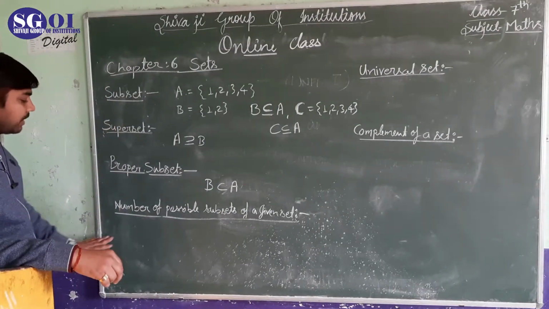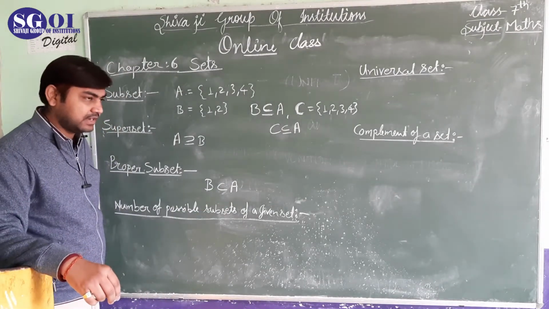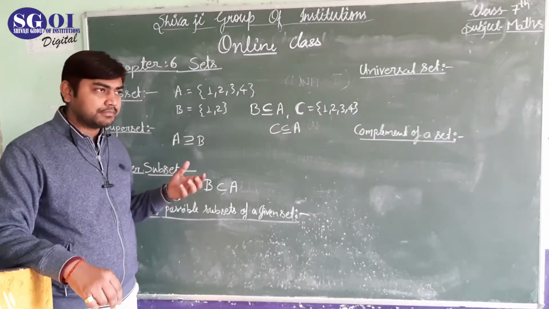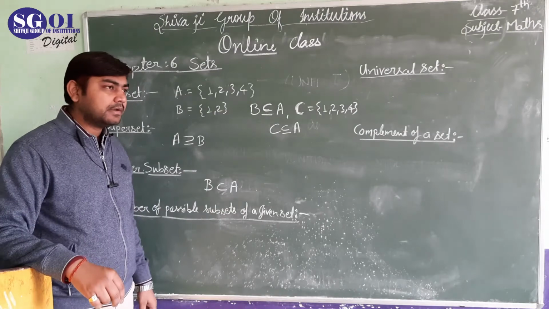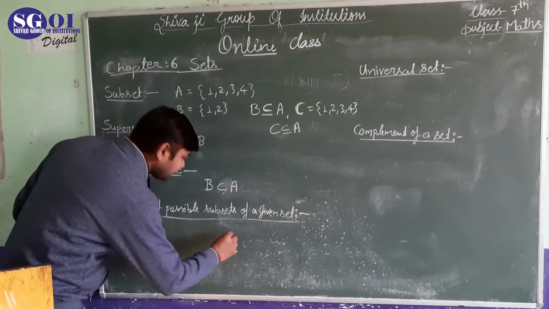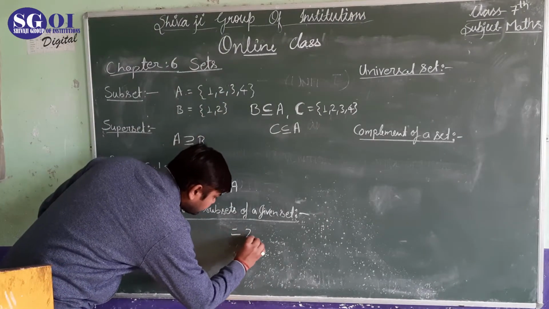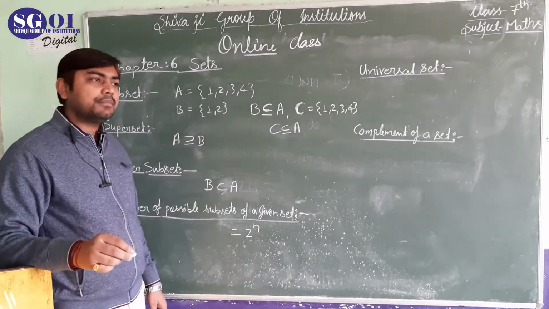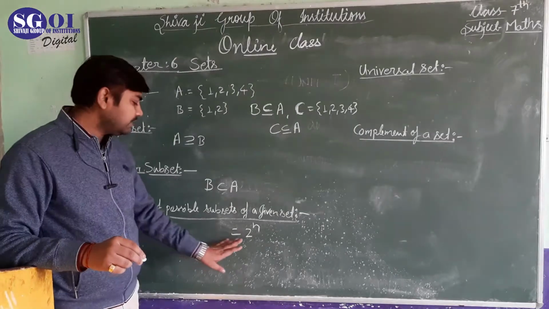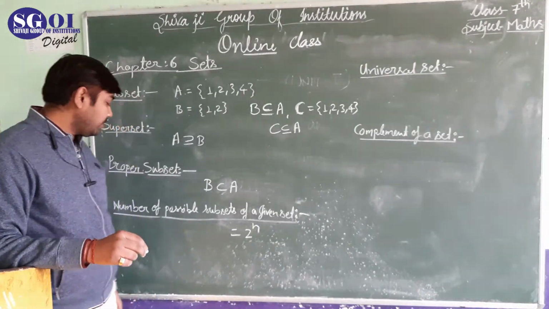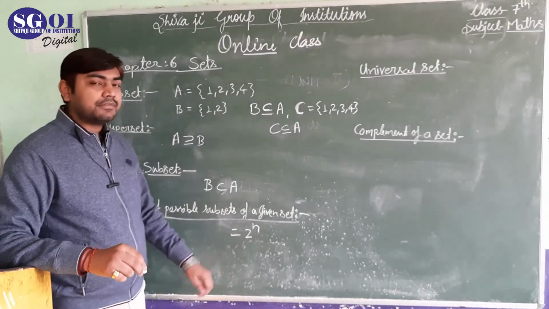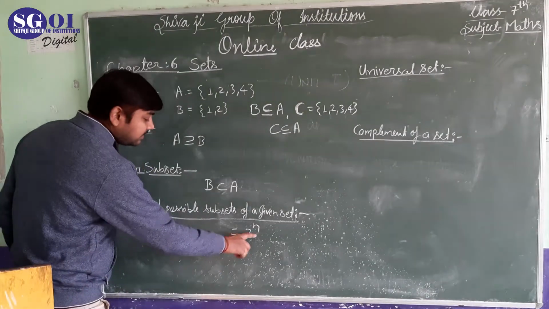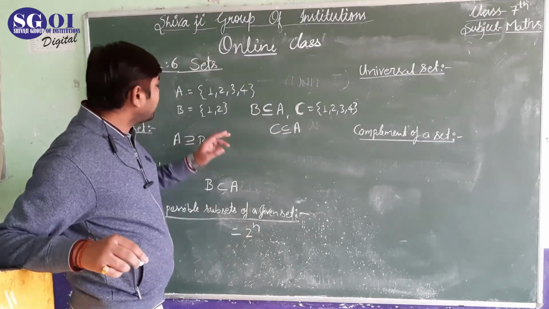Now, the number of possible subsets of a given set. There is a formula for finding the number of possible subsets: 2 to the power n, where n is the number of elements.